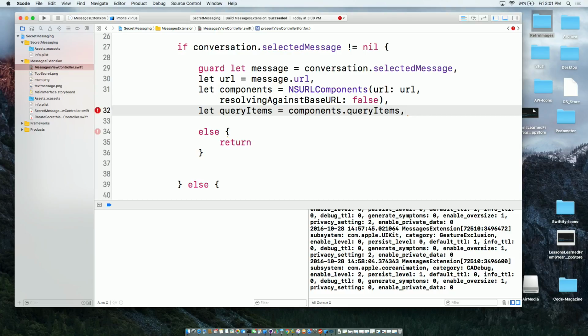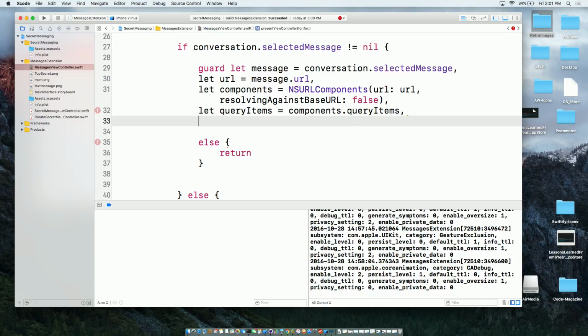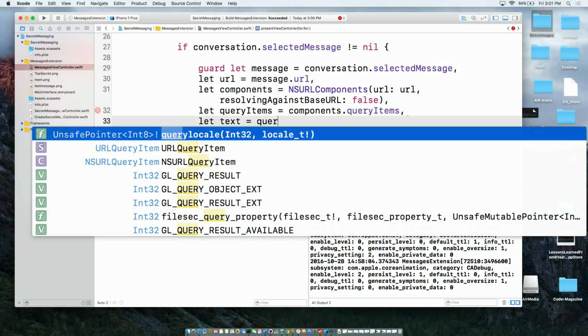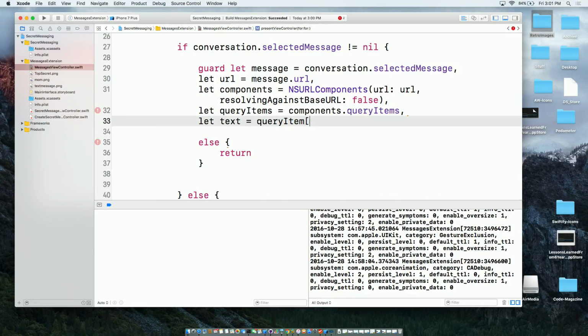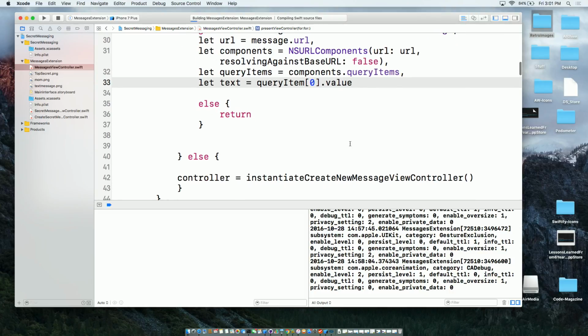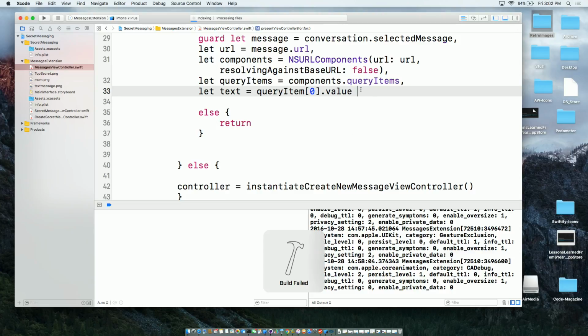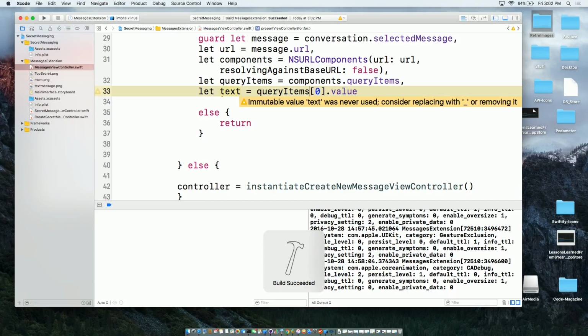The final thing I want to do is to get the text out of the query items. So text equals, I know I have only one query item, so I can simply say it like this and then value. What am I doing wrong over here? queryItems with an S. After I do that, I'm simply going to show the create new message screen, but with the secret text in the text box.